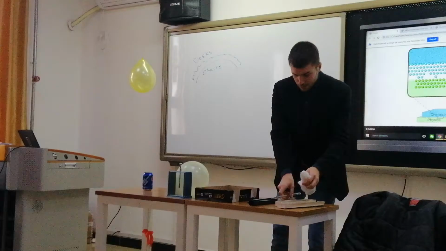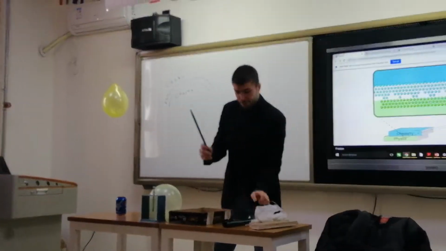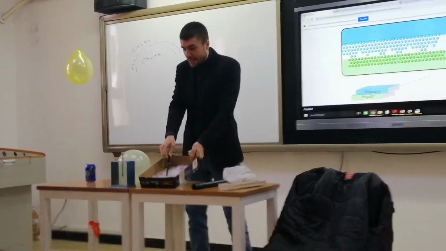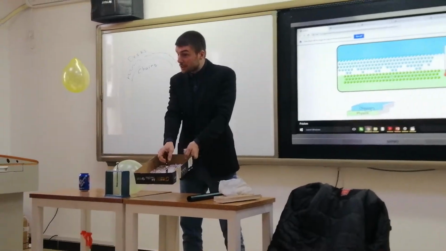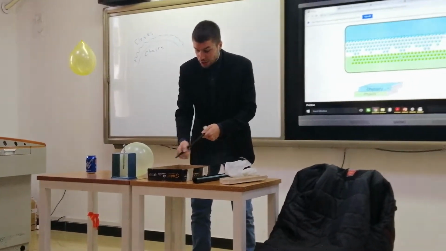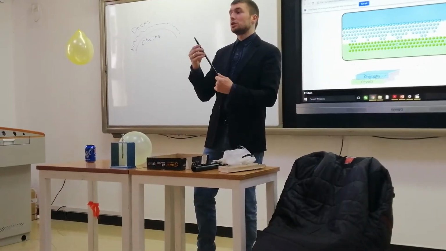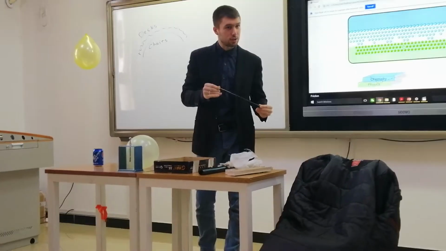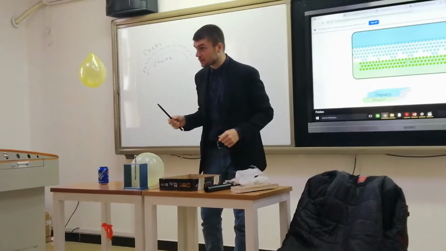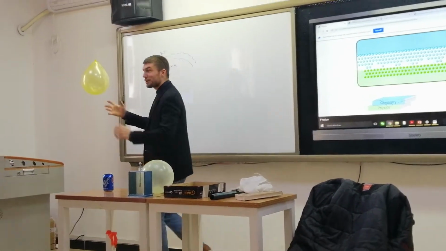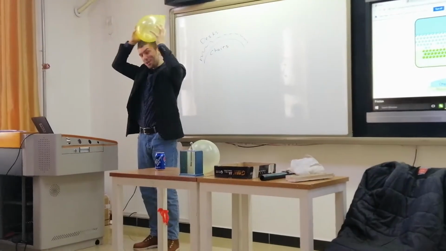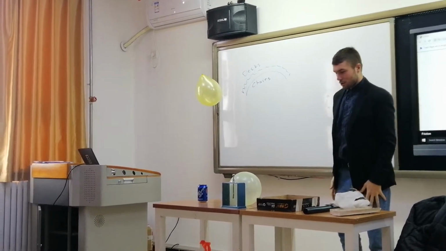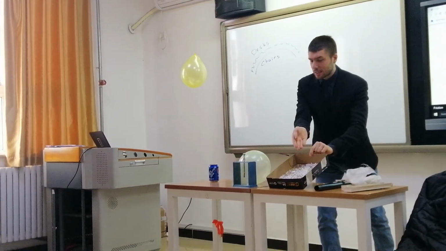Well, what else can we do? What else? So if an object is rubbed, and it can attract other light objects, this is the definition of the charge. It means that this object, we use this vocabulary, we say that this object is charged if it can attract lighter things. Now, another way to charge an object is to rub it against your hand. So now the object is charged. So what do we know by now? We know that charged objects attract things, right?